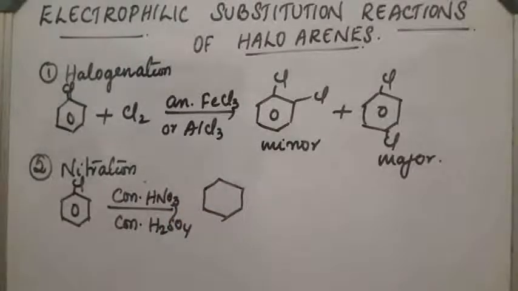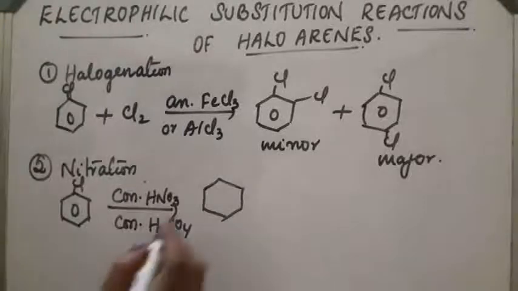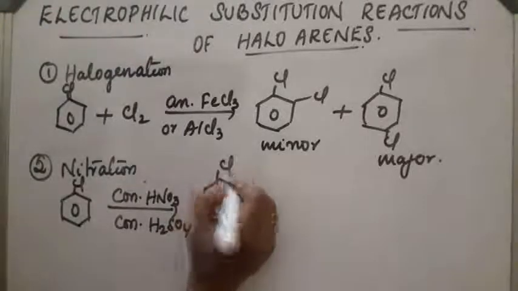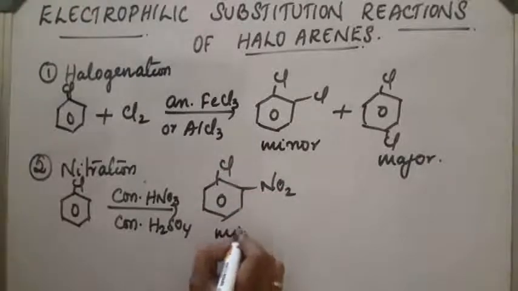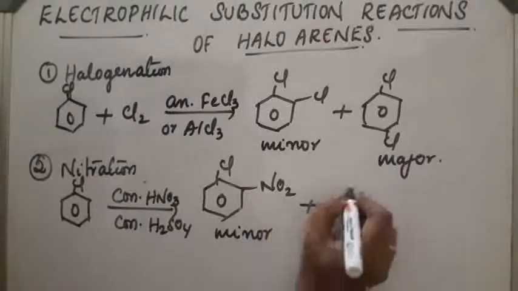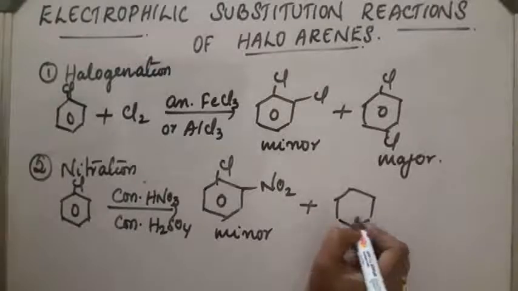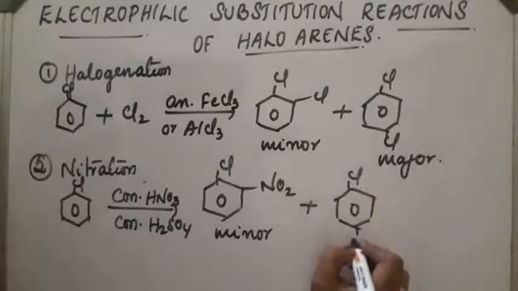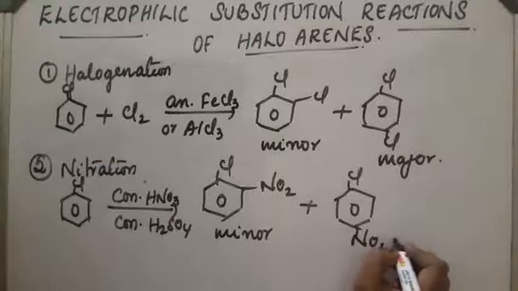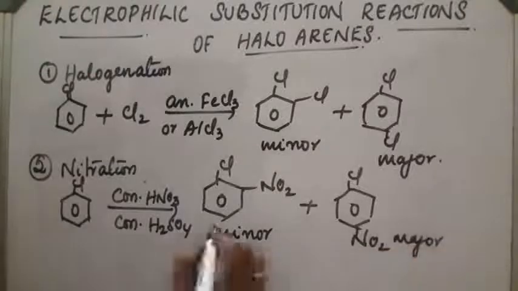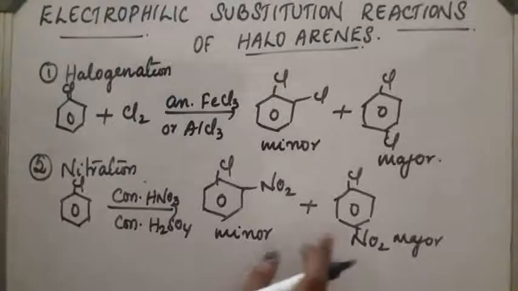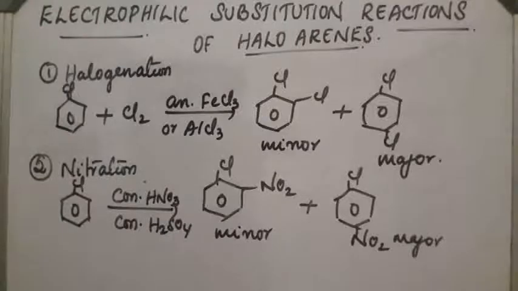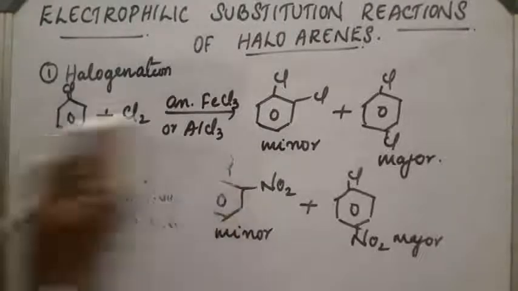Ortho-nitrochlorobenzene will be the minor product and para will be the major product. This is ortho-nitrochlorobenzene, and this is para-nitrochlorobenzene.